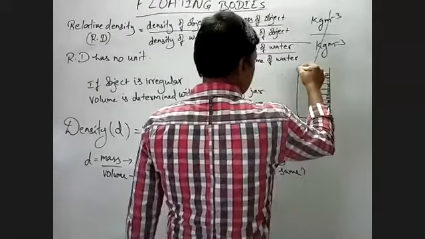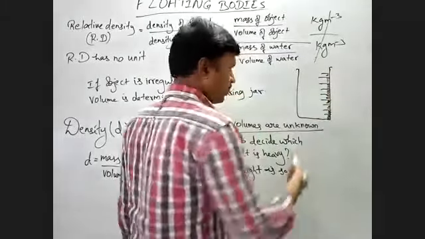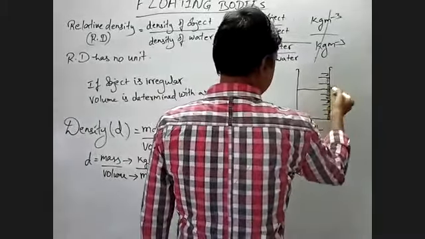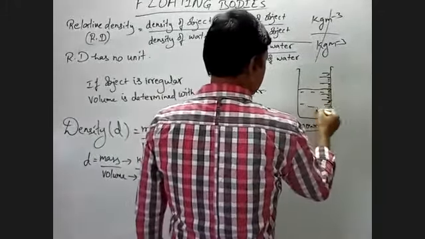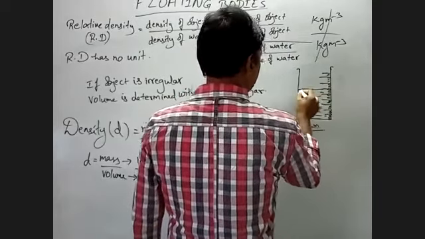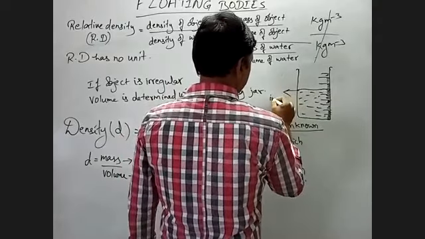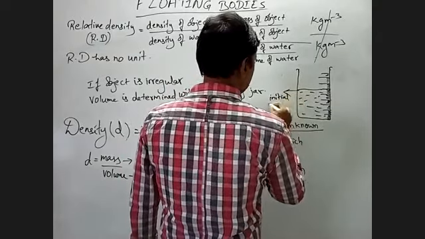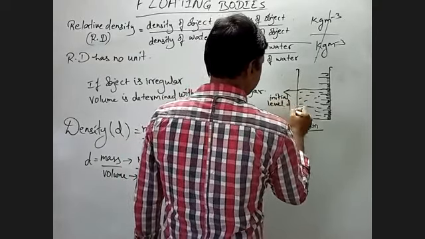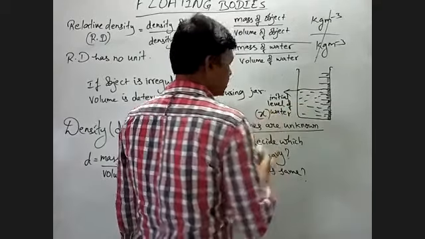Okay, this is your measuring cylinder or measuring jar. You pour some water into this initially. So you have to pour some water and then note the initial level of water. Let it be x.